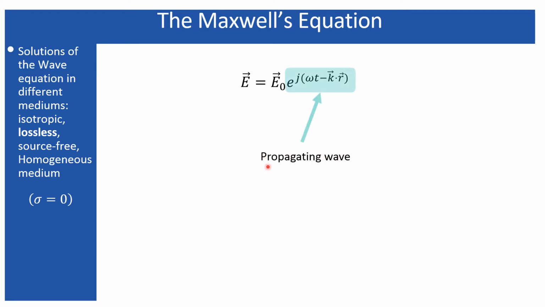As I was telling, this factor represents the propagating wave. Why? Because since the e to the power j factor exists, this represents a cosine or sine factor. If I take the real part of this, that will represent cos(omega t minus k dot r), and if I take the imaginary part of it, that will represent j times sine of that. So in either way, this e to the power part is going to represent an oscillation both in space and time, so that represents a propagating wave.